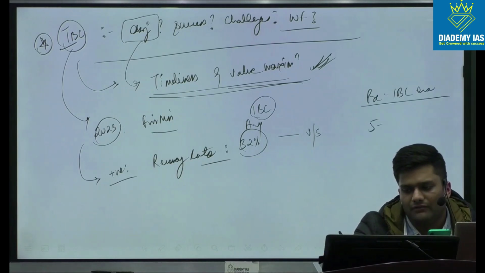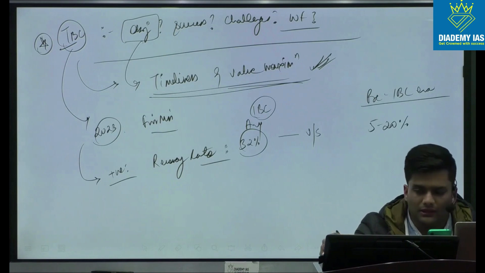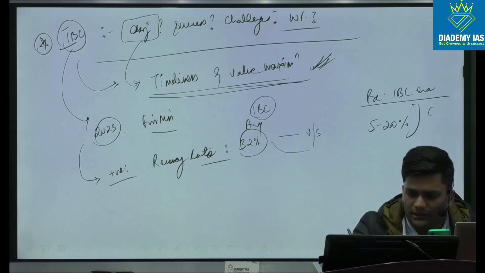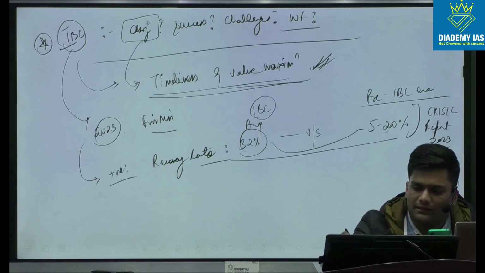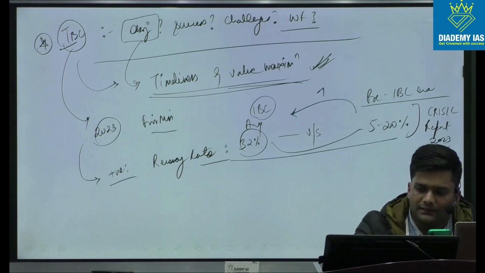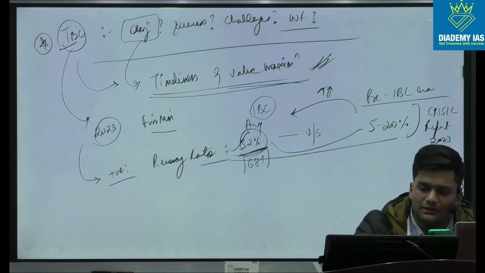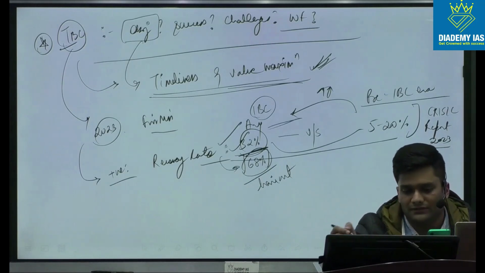Pre-IBC era, we had a recovery rate of 5 to 20%, and both these data are given by a CRISIL report in 2023. So the recovery rates are rising, we can see, but there is still a very low recovery rate. 32% recovery means 68% is a haircut which is being faced. So one way to look at it is as a positive thing. The other is the challenge which we'll discuss later.